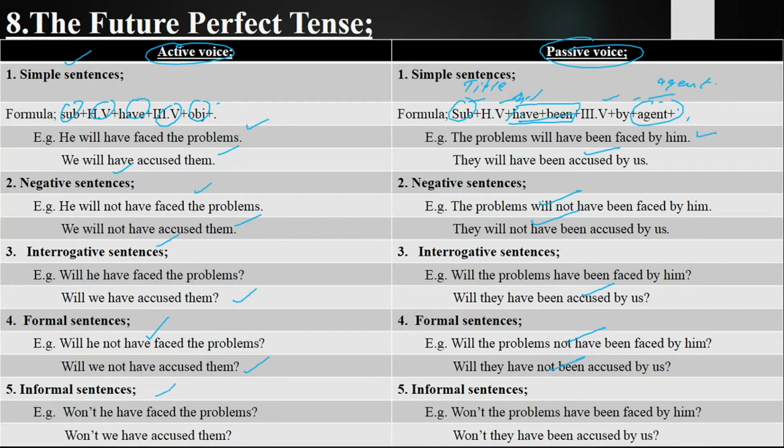Informal sentences, those sentences in which we ask a question and deny the statement, and we ask them in an informal way, in a friendly atmosphere. We use it with our juniors, with our youngers, or in a friendly atmosphere with friends. Like: won't he have faced problems, won't problems have been faced by him, won't we have accused them, won't they have been accused by us. So these are the simple, negative, interrogative, formal, and informal sentences of active voice into passive voice from future perfect tense.